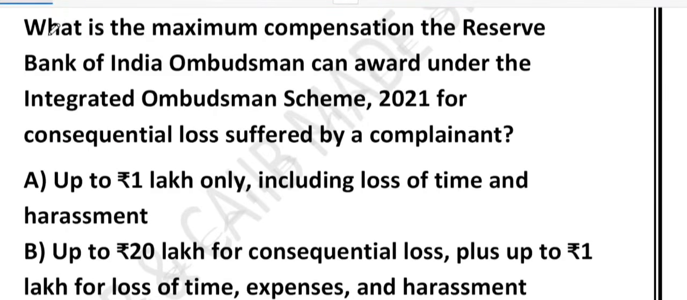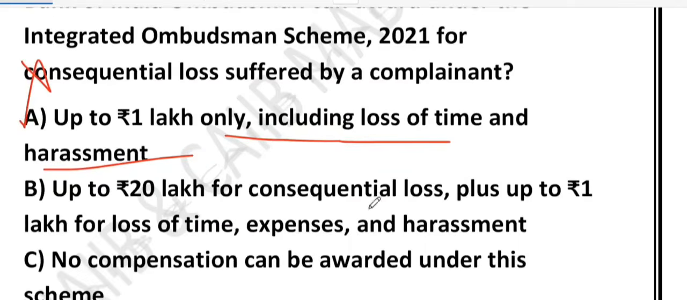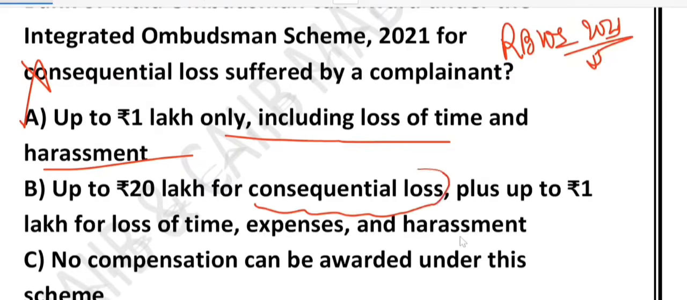Let's go through each and every option. Option A is not correct. Why? Because yes, the ombudsman can give up to 1 lakh, but that is only for loss of time, expense and harassment. That's why option A is not correct. What about option B? Option B says up to 20 lakh for consequential loss plus up to 1 lakh for loss of time, expense, harassment. Yes, this is the correct one. Under the RBI IOS, sometimes called RBI IOS 2021, if a customer suffers consequential financial loss, what is the meaning of consequential loss?